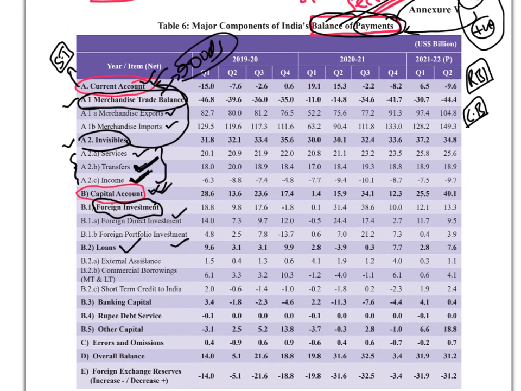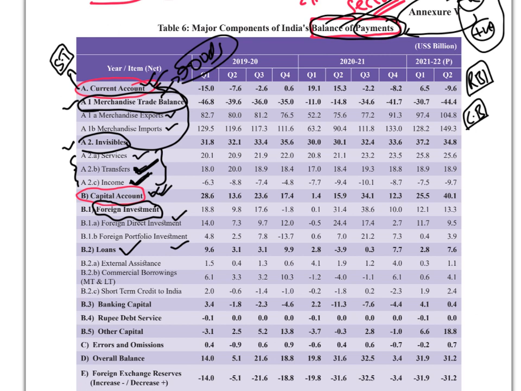But for now, I want you to understand the difference between current account and capital account. Current account transactions are predominantly short-term in nature, and capital account transactions are predominantly long-term in nature. For a country like India, current account almost always ends up in deficit, because we import more than we export. But our capital account is mostly positive, because India is a developing country. Several multinational companies come to India, they invest in India. Because of huge investments that are coming in, we generally have capital account surplus.